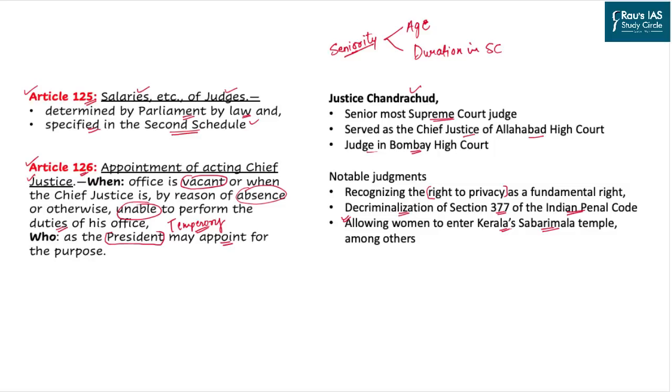As far as Chandrachud himself is concerned, he is the senior-most judge of the Supreme Court. To your notice, seniority in the Supreme Court is not based completely on age. Age, of course, is one of the criteria. The second is the duration in the Supreme Court, how long the person was actually functioning as a judge there. Both these things determine seniority, and that's how Chandrachud ended up the senior-most Supreme Court judge.